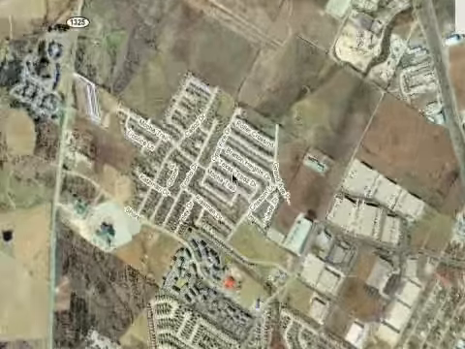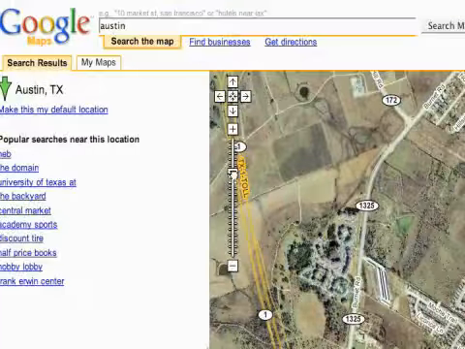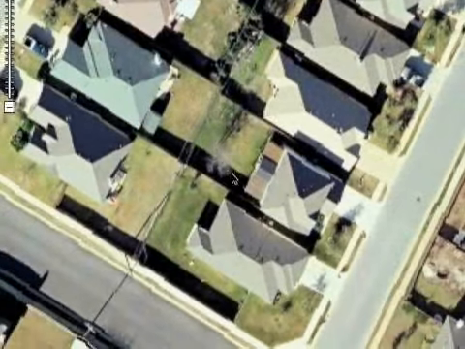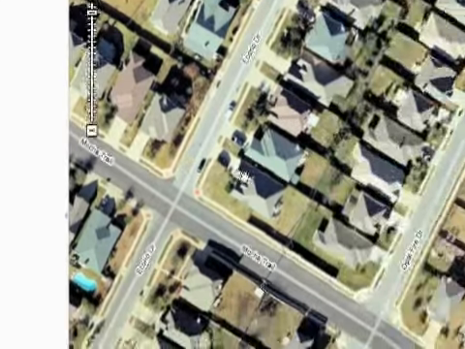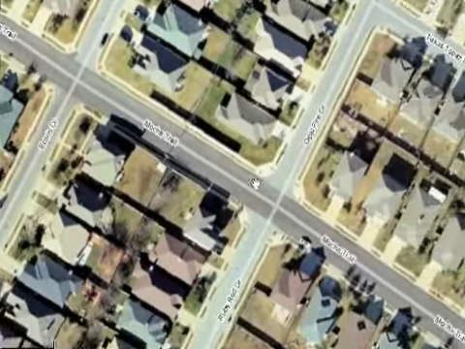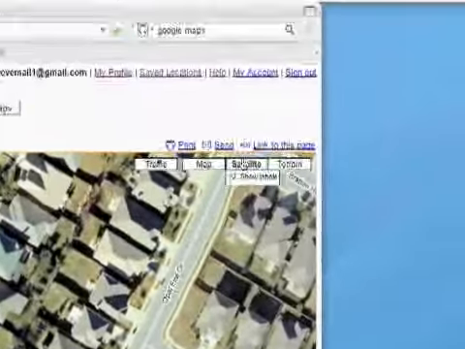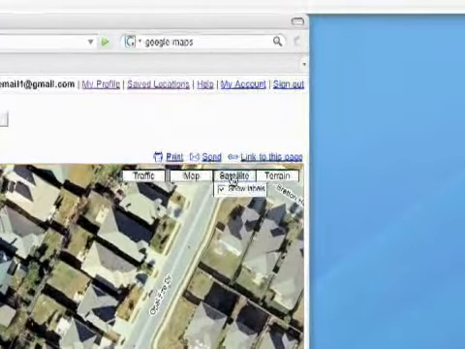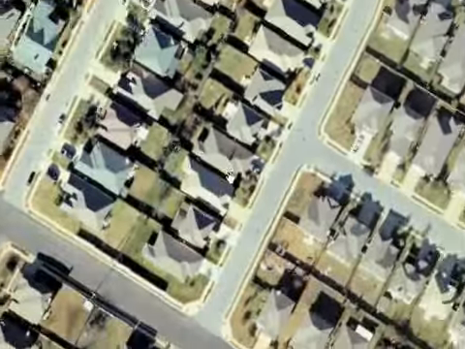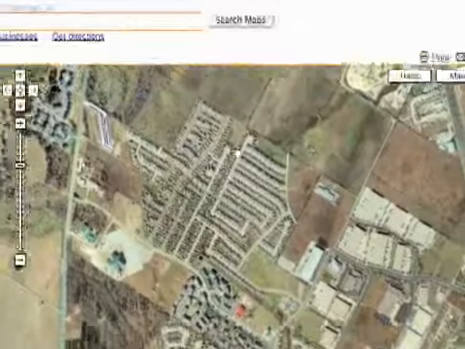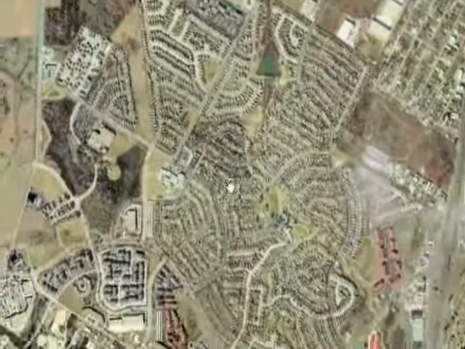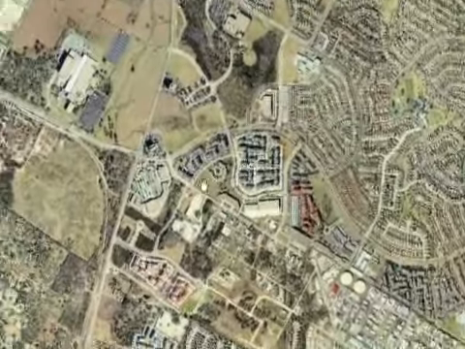And if I zoom in really far, let me zoom in all the way in, you can see how close it actually gets. You can see these individual houses. And by default, it's leaving on street names, kind of like the map view was, but if you wanted to turn that off, you can just mouse over satellite and turn off show labels. And now it's just a plain old satellite view that you can navigate around. It's more just kind of fun, but it's also kind of useful to see what things are going to look like when you go there.